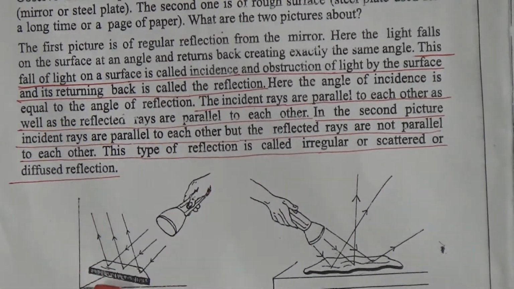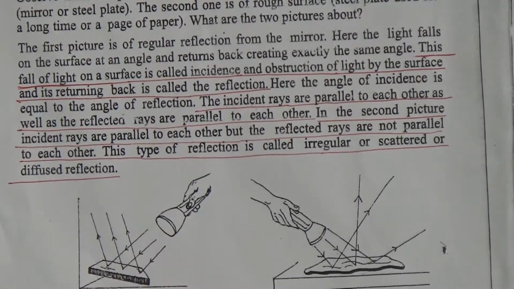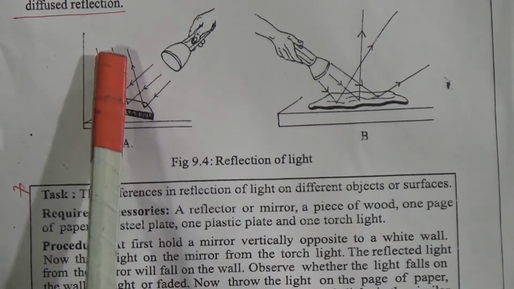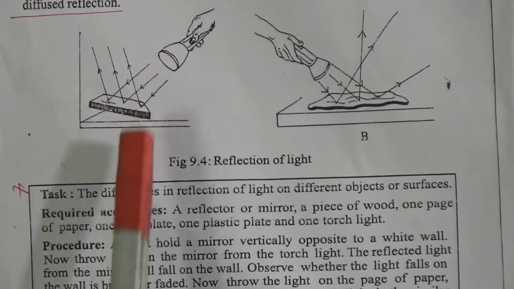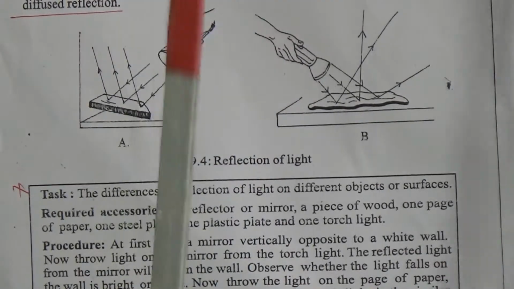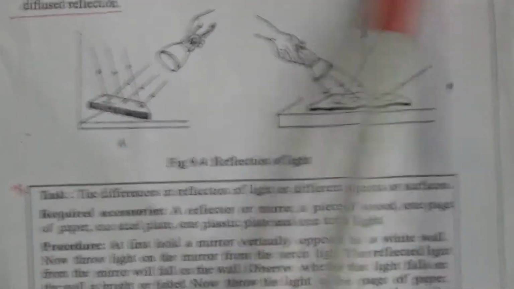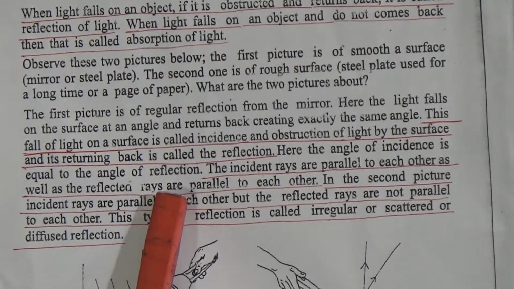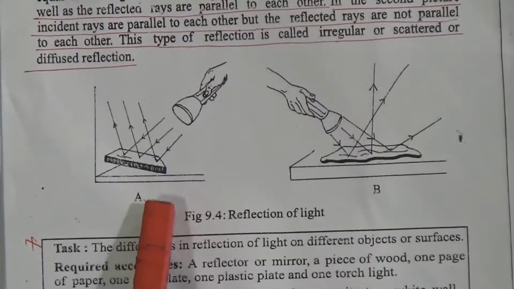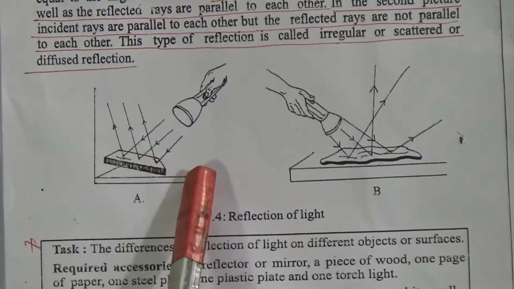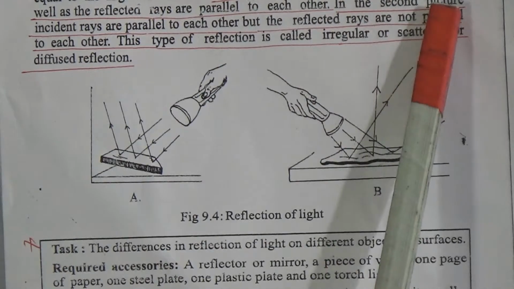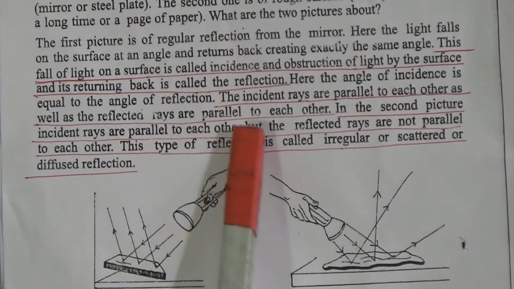So what is reflection? When the light comes to the surface at an angle, and it is then reflected, it is called reflection. This light returned back at the same angle. Here the angle of incidence is equal to the angle of reflection. So where the light falls on this surface and is reflected from this plate, it is the same angle. The incidence rays are parallel to each other, as well as the reflected rays are parallel to each other.